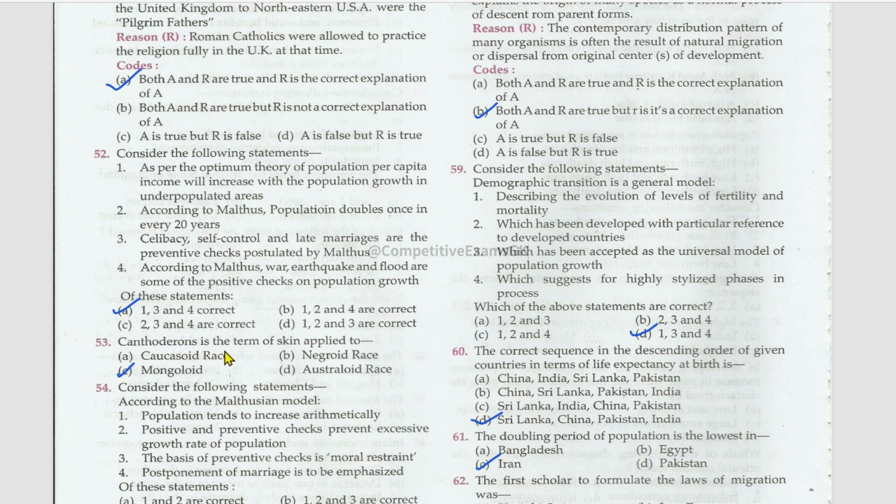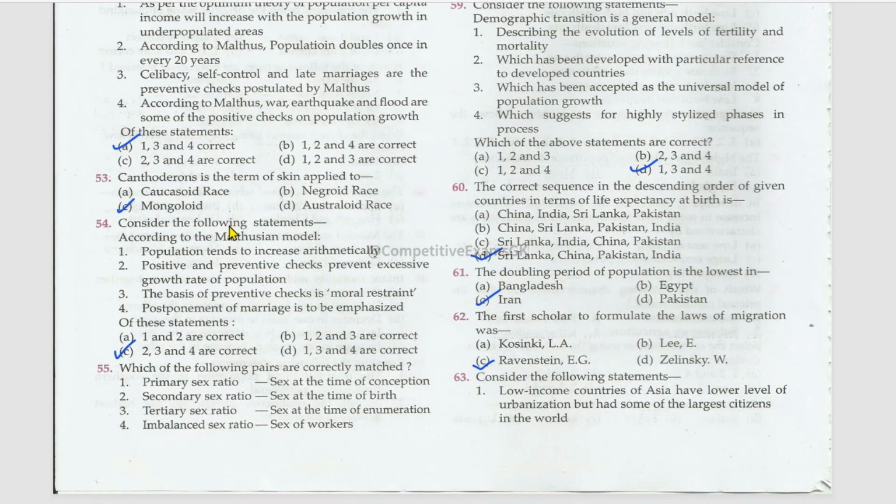Canthoderons is the term of skin applied to Mongoloid. Consider the following statements. According to Malthusian model, population tends to increase arithmetically. No. Positive and preventive checks prevent excessive growth rate of population, right? The basis of preventive checks is moral restraint. True. Postponement of marriage is to be emphasized. True. 2, 3, 4 follows the Malthusian model.